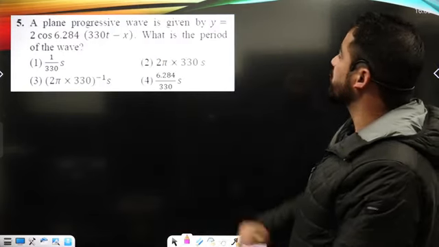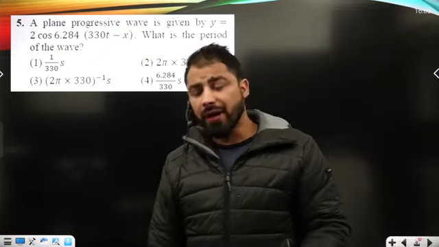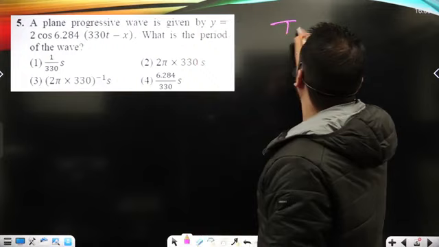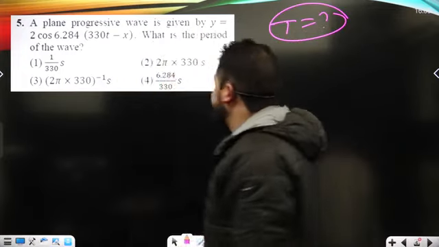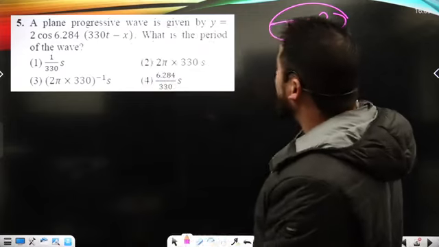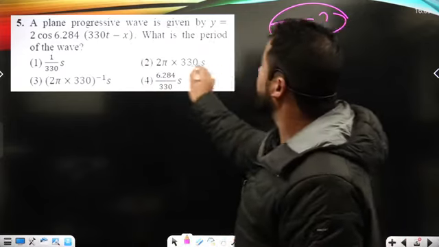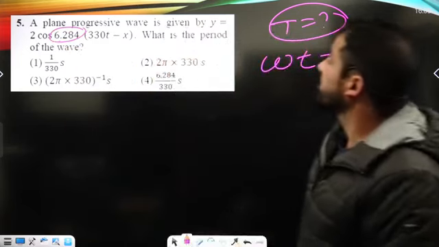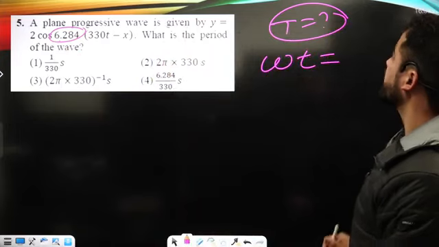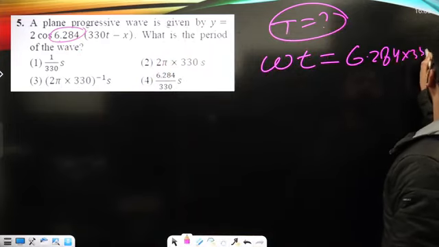Now a plane progressive wave is given by the displacement. What is the period of the wave? We are asked to calculate the period of the wave. How exactly will the period come out here? We can just compare omega t with the given term, that's 6.284 into 330 times t.